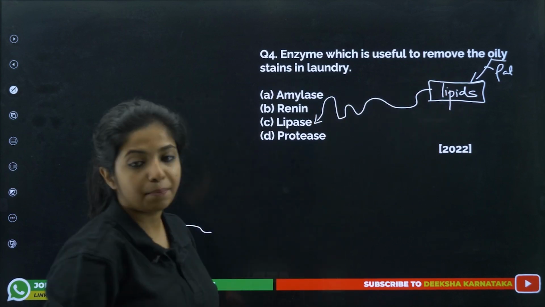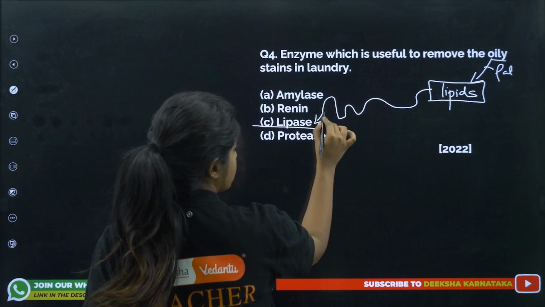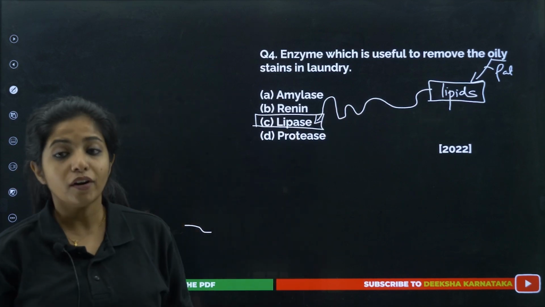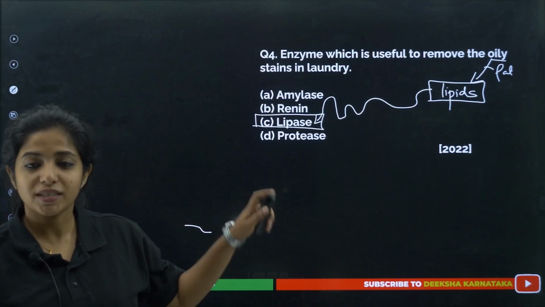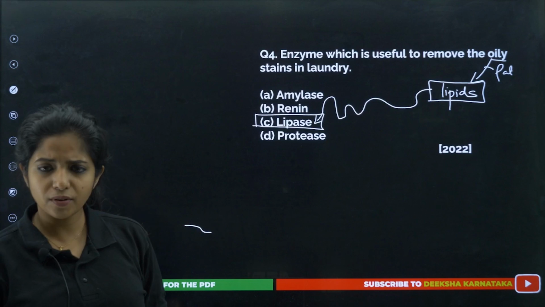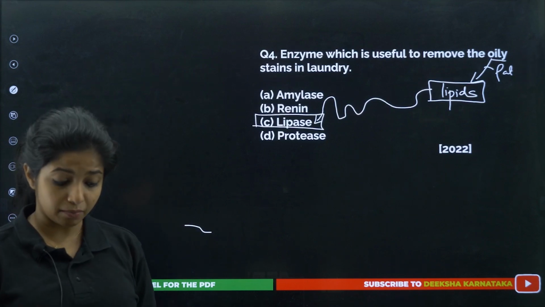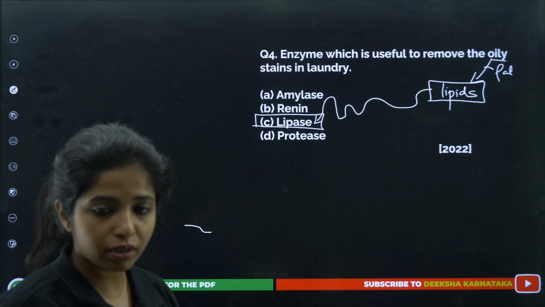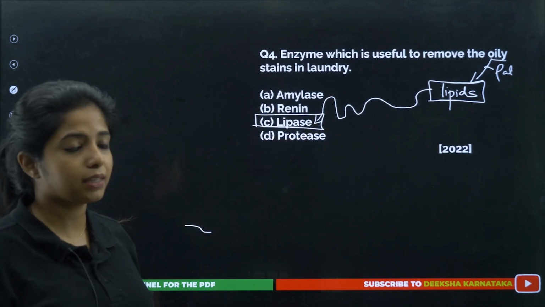It is the lipase. Lipase is the one that is going to break down the lipids. So this is very important for removing the oily stains in the laundry. Cool? So C becomes the answer for this. Amylase is for carbohydrate, protease is for proteins, and some other thing that is again for proteins only, but nothing to do with lipids. So lipase is the correct answer.